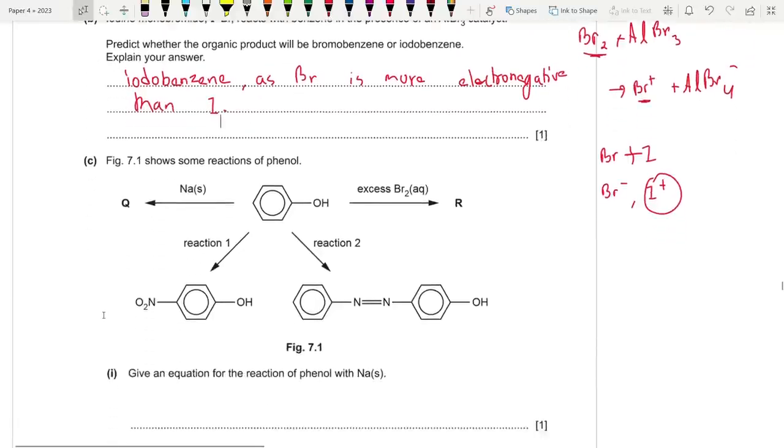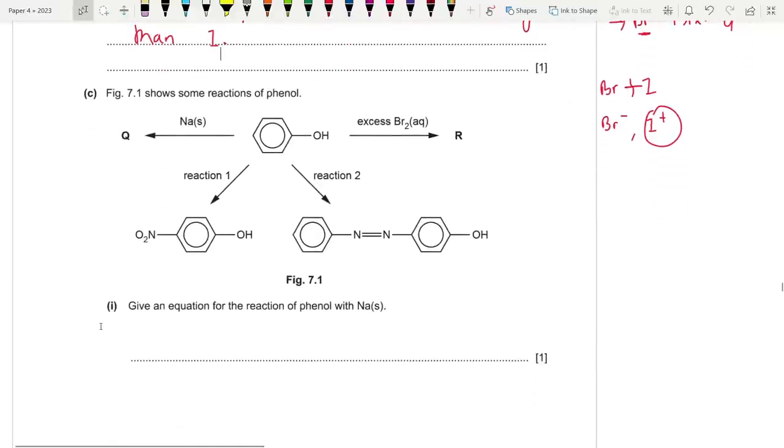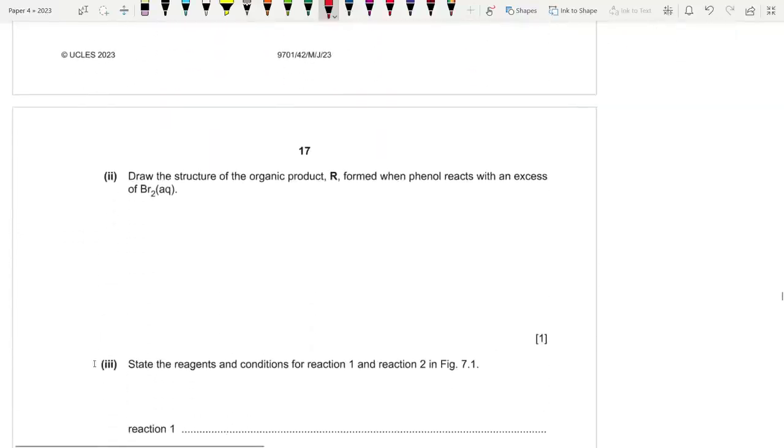Now 7.1 shows some reactions of phenol. Give an equation for the reaction of phenol with sodium. Pretty straightforward. What do we get? Essentially, it is C6H5OH plus sodium solid gives C6H5O minus Na plus, and we are going to get hydrogen gas. Effervescence of hydrogen gas, which pops with a lit splint.